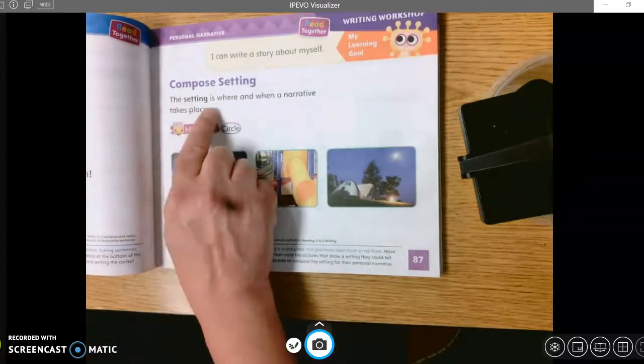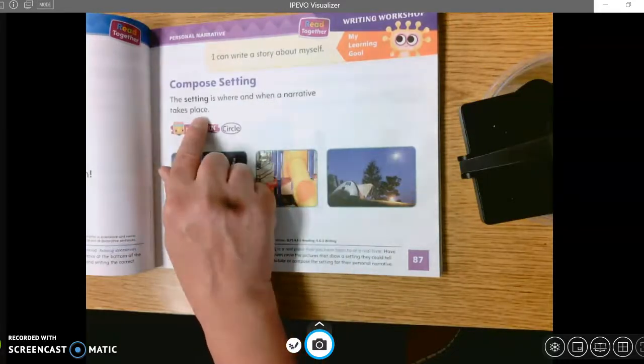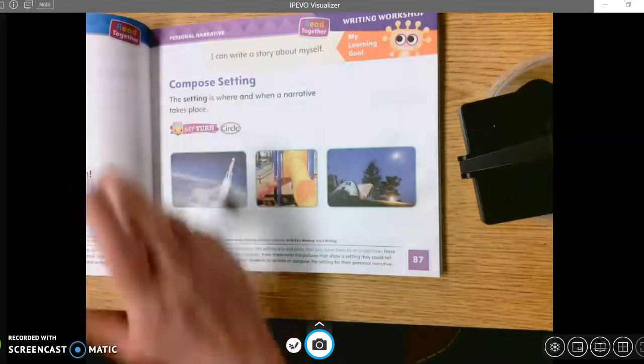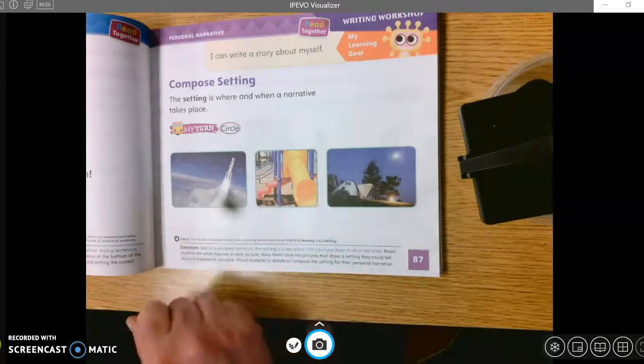The setting is where and when a narrative takes place. The setting is where and when a story takes place, whether it's a story about yourself or someone else. There's always a setting, okay? And now, if we take a look at these three pictures, these are three settings. Now, these are more about where.